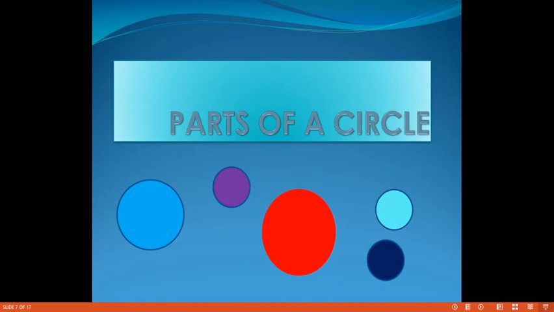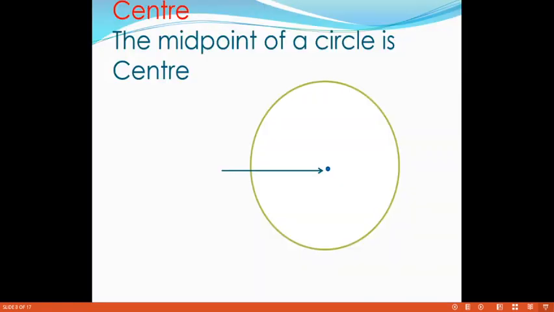Next, we define some parts of the circle. There are so many parts in a circle. First of all, we define the center. See the diagram once again. The midpoint of a circle is called the center. The exact middle of the circle that we draw is called the center. The center is indicated by C. See the diagram. The midpoint of a circle is called the center.